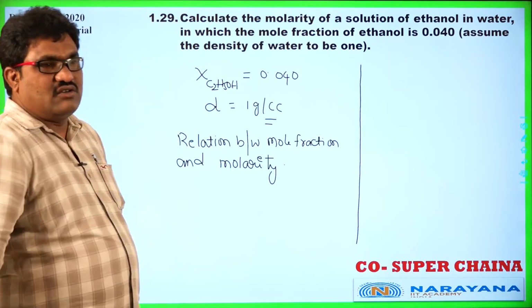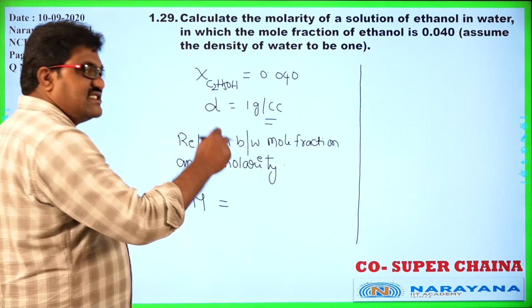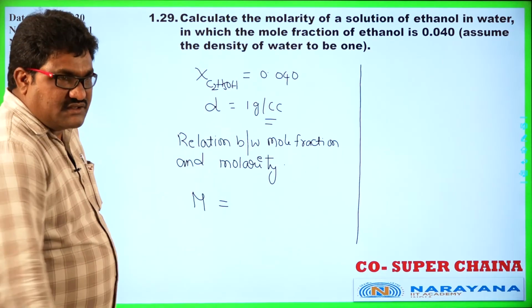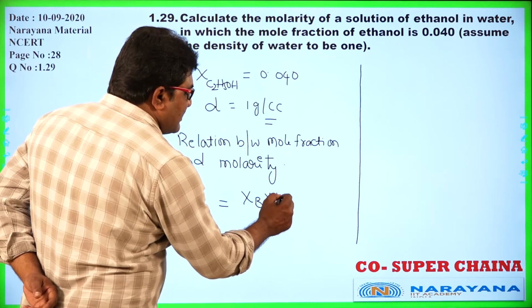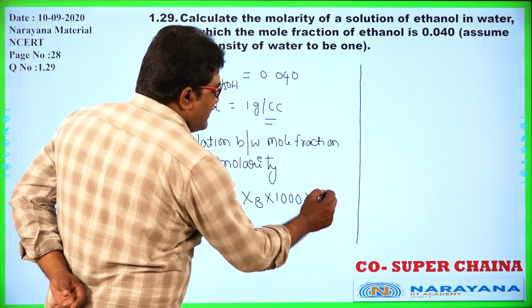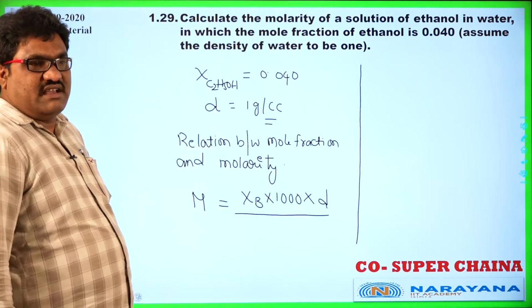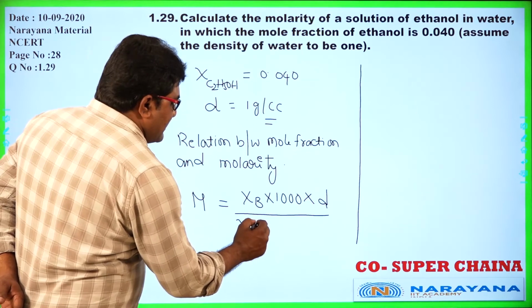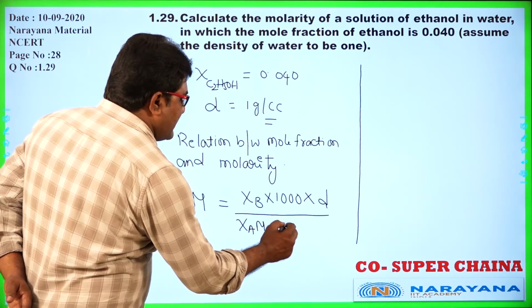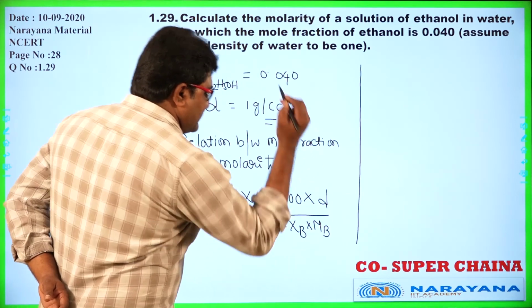See, the molarity is equal to the relation I am writing here: mole fraction of the solute into 1000 into D, divided by mole fraction of solvent into molecular weight of solvent plus mole fraction of solute into molecular weight of solute.